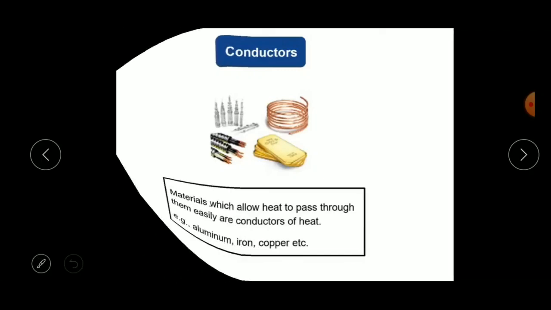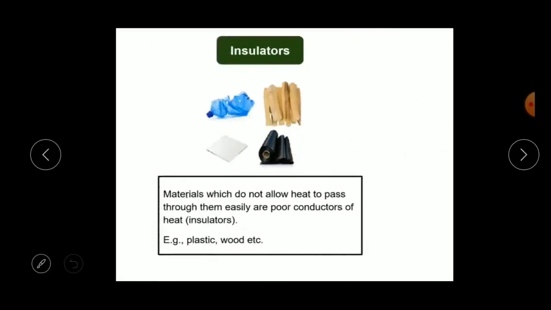Okay, next one, what are insulators? Materials which do not allow heat to pass through them easily are poor conductors of heat, or insulators. The insulators are also called poor conductors of heat.